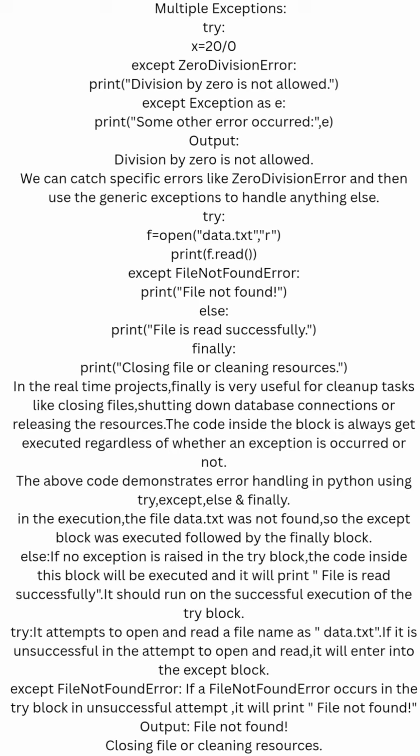Try attempts to open and read the file data.txt. If it is unsuccessful in the attempt to open, it will enter the except block, except FileNotFoundError. If a file not found error occurs in the try block, it will print the output: file not found, closing file or cleaning resources.